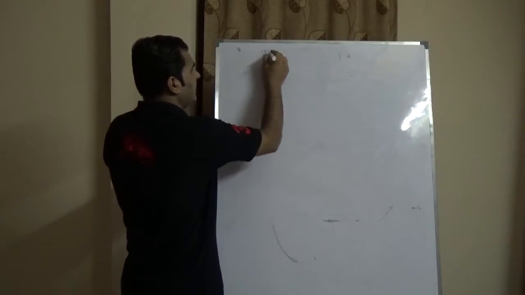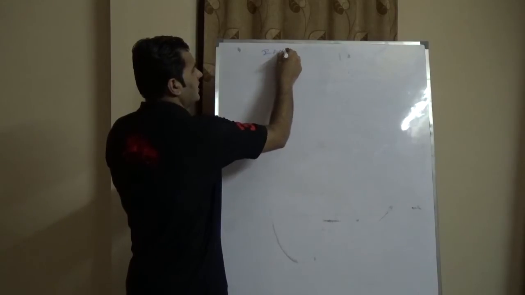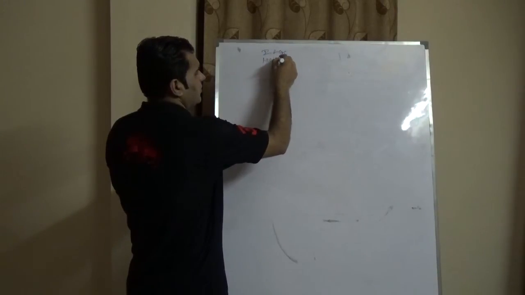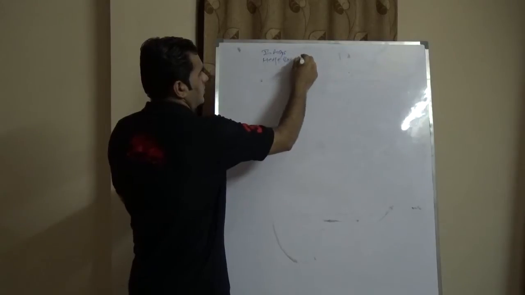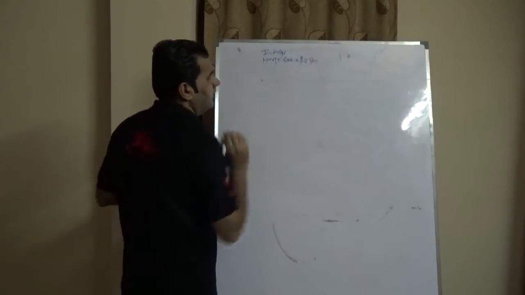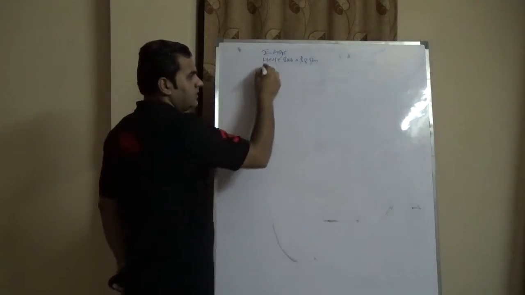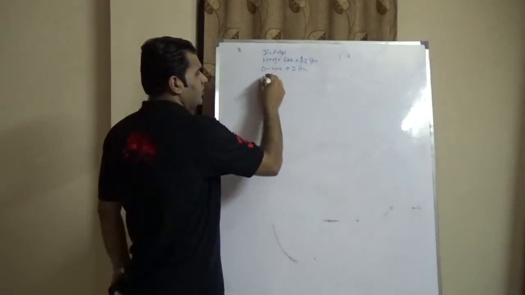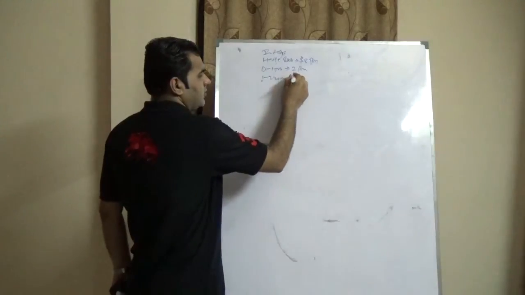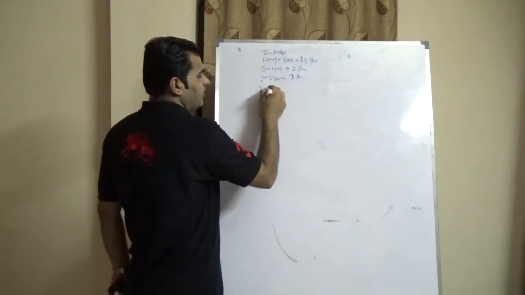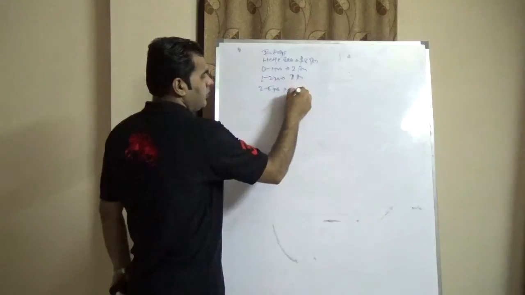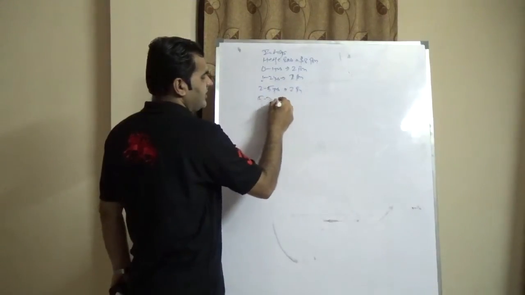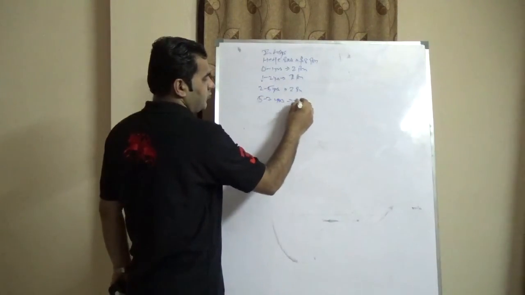We are assuming that Infosys is holding a hedge book of 8 billion. We are assuming 0 to 1 year is say 2 billion, 1 to 2 years is say 2 billion, 2 to 5 years is say 2 billion, and 5 to 7 years is 2 billion.